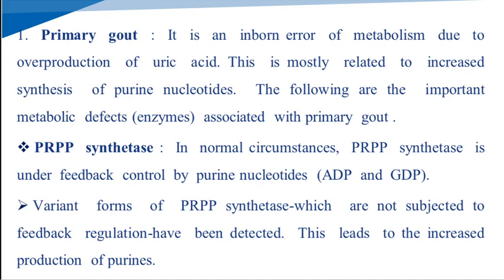In normal circumstances, PRPP synthetase is under feedback control by purine nucleotides like ADP and GDP. The PRPP synthetase enzyme works on purine nucleotide biosynthesis, so it is controlled by the ADP and the GDP. Variant forms of PRPP synthetase that are not subjected to the feedback regulation have been detected. This led to the increase in the production of the purine.